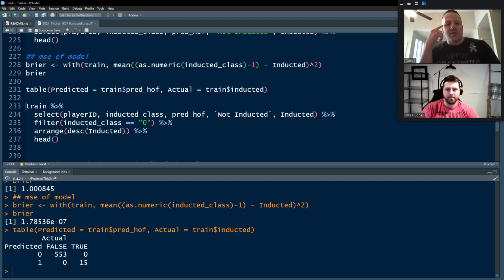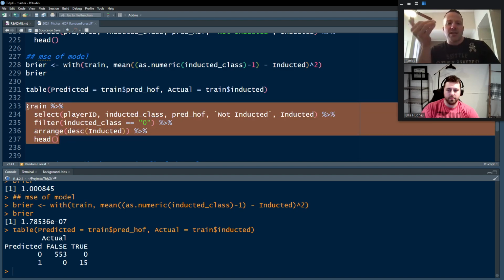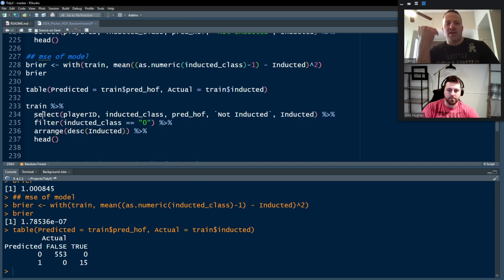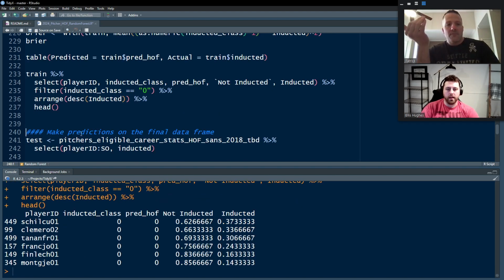Now, one thing to consider here, if we run this section, is we're taking the training data set, we'll grab a few columns. We're going to say, who are the highest probabilities to get in who haven't gotten in. So basically their inducted class is a 0, right? Who are the people that didn't actually get in that are the top predictions from our model? Correct.